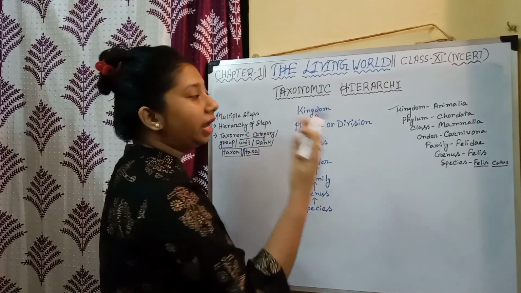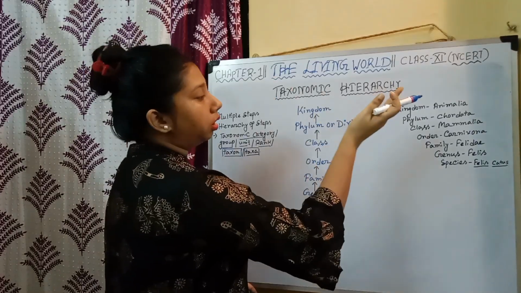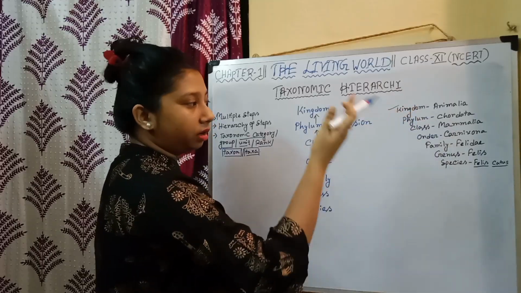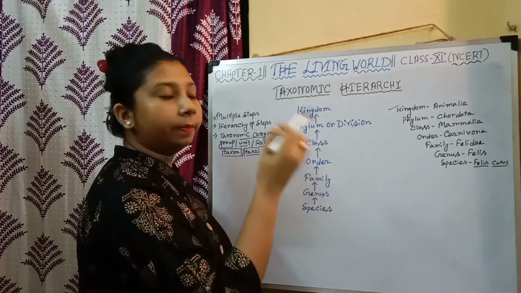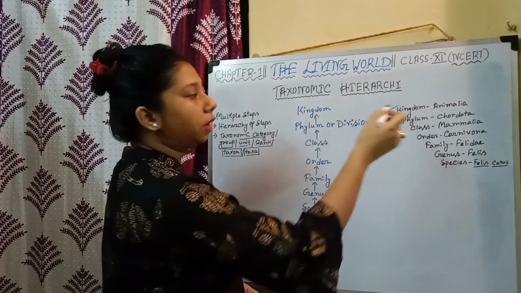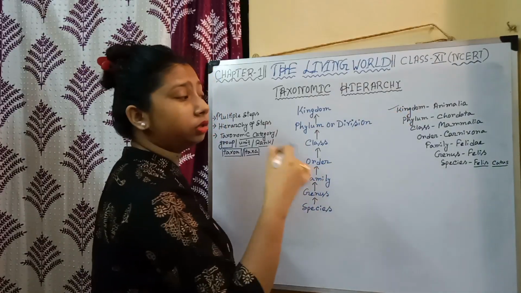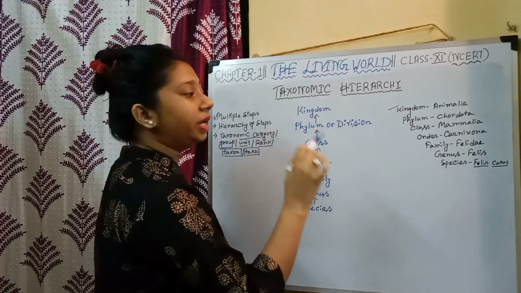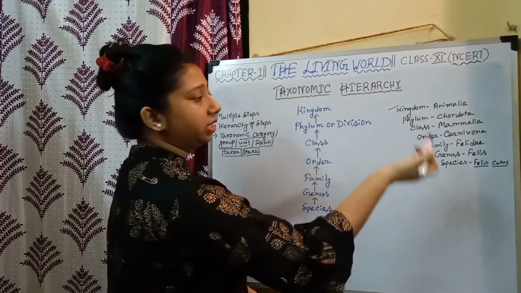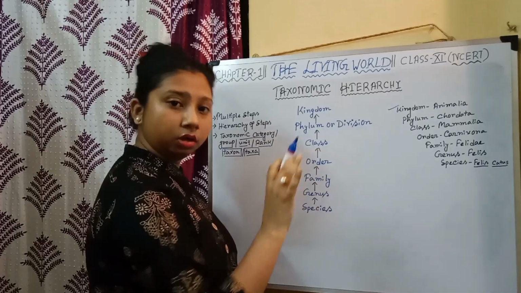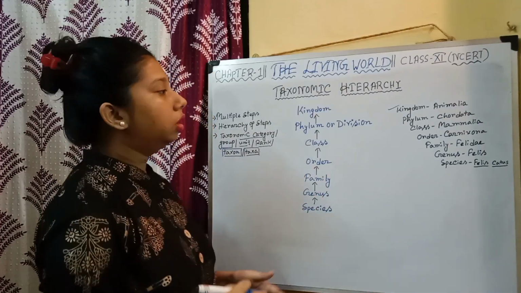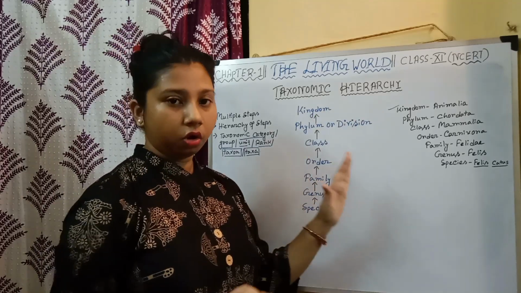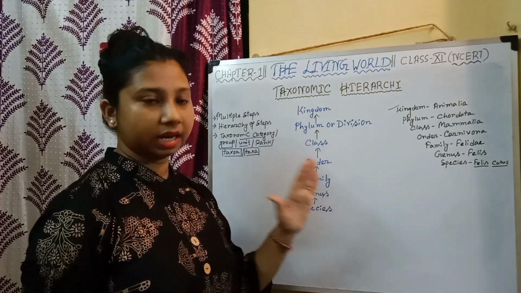When we are collectively talking about kingdom, phylum, class, and so on, we collectively call them taxa. But when we are talking about just kingdom, or only phylum, or only class, we say the class is a taxon, the phylum is a taxon. Okay, I hope it is clear. We know all these things from our previous class.